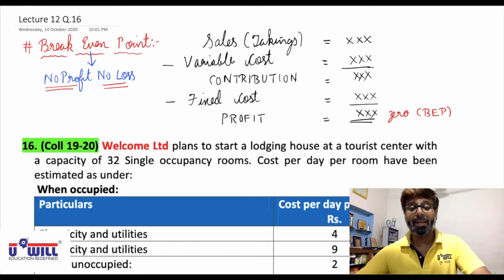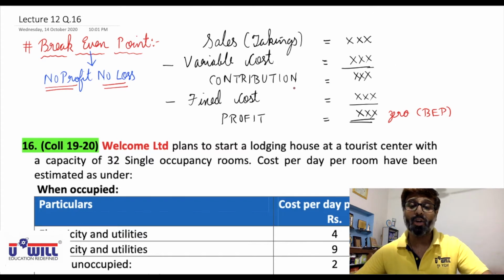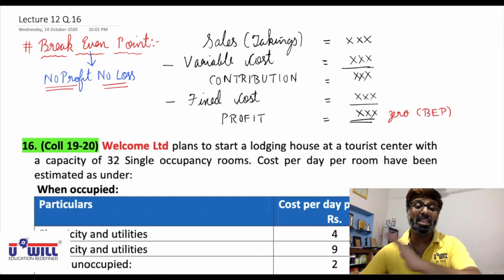Once again I repeat it. How would you find the break-even point? You would start with sales or takings. Minus variable cost, you get contribution. Contribution means as the number of people in the hotel increases, contribution also increases, and that directly contributes to the profit, so it's called contribution. From that you minus fixed cost, which does not depend on the number of people coming to the hotel. You have to bear that cost even if there are 0 people in the hotel. And then what remains is profit.